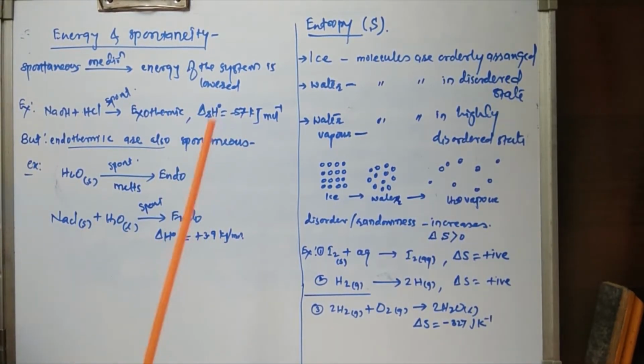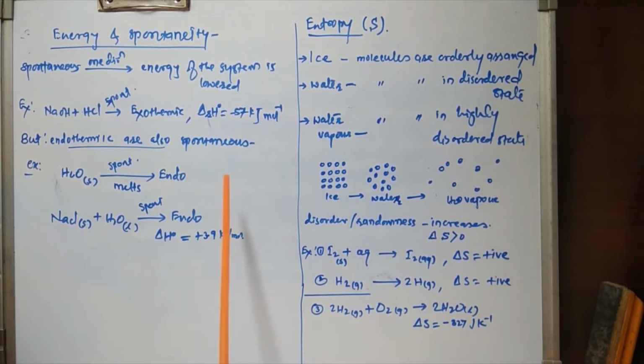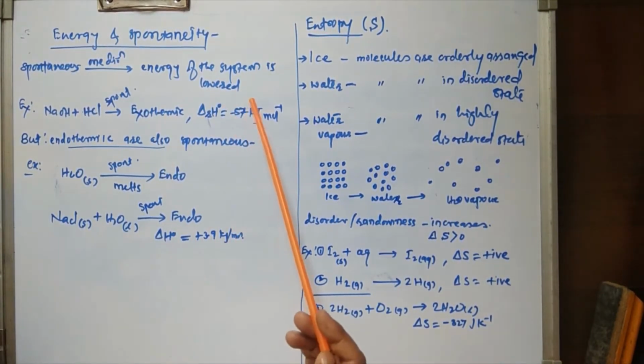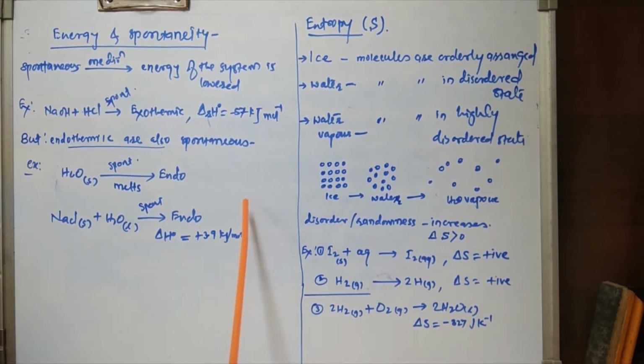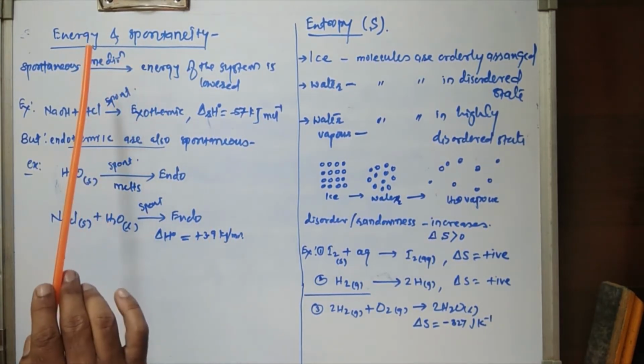Now how is energy related with the spontaneity of a system or process? Now actually, if we consider the reactions, there are exothermic reactions and endothermic reactions. Exothermic reactions are those in which heat is given out. That means after giving out heat, the energy of the system will be lowered. Endothermic are those processes which consume energy in the form of heat. That means heat is added to the system. Now how are spontaneity and energy related?